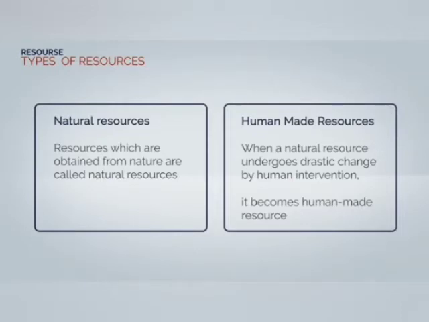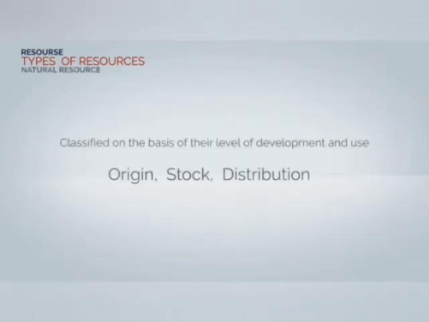Coming to natural resources. Resources that are drawn directly from the nature and used without much modification are called natural resources. For example, the air we breathe, the water in the river, lakes, soil, the minerals are all natural resources. Natural resources are classified into different groups depending upon the origin, stock and distribution.